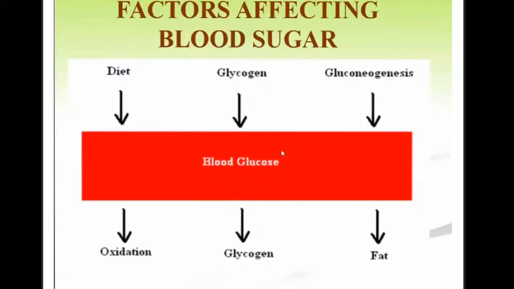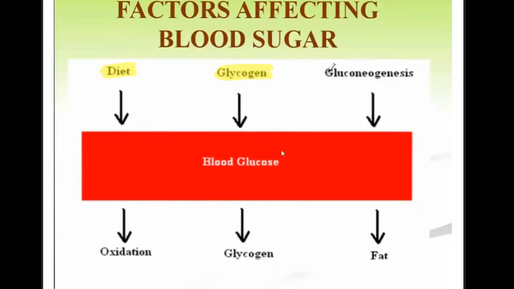The blood glucose is determined by the inputs to the blood glucose level. First one is the diet. Whatever dietary food we are consuming contributes to an increased blood glucose value. The second one is the glycogen stored in the liver.